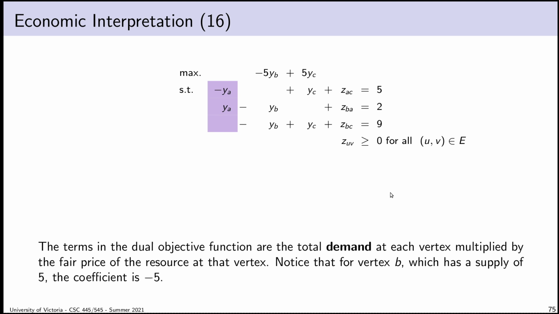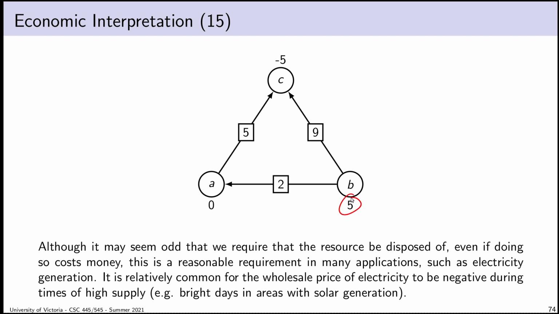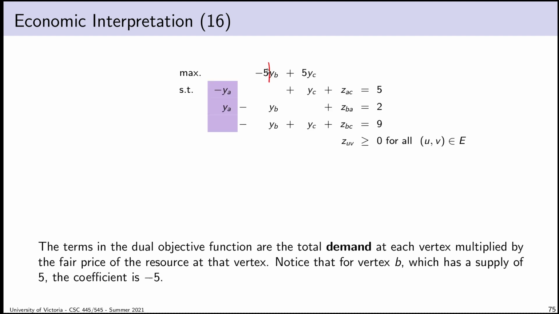So what is the dual problem actually saying? If I think of the dual optimization variables in the optimal dual solution as being the fair price for my flow at a vertex, in this case vertex C or vertex B, what do I make of this dual objective function, which is a strange linear combination of these fair prices? Well, if we look at the dual objective function, we'll notice that in vertex B, I had a total supply of 5, but yet in the dual objective function, the coefficient is negative.